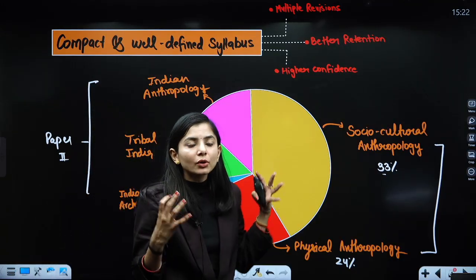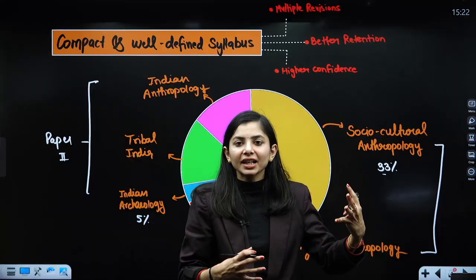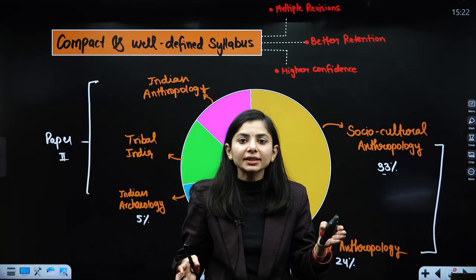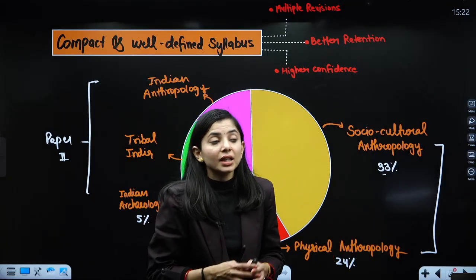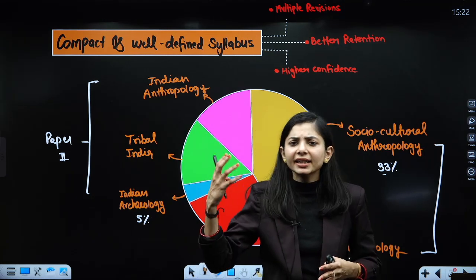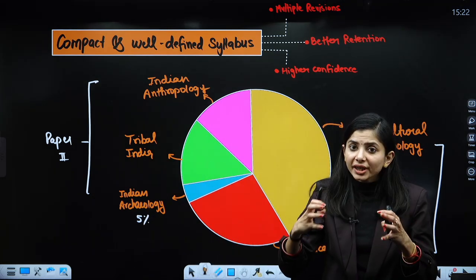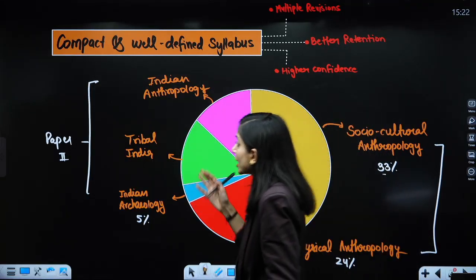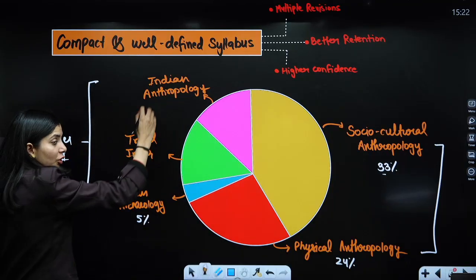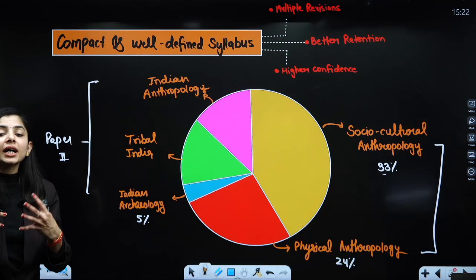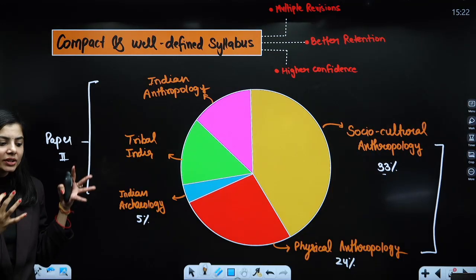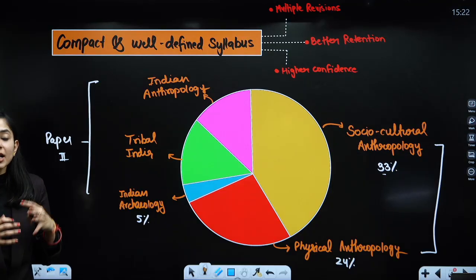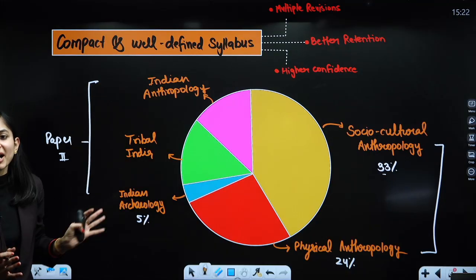Here you are not going to dive into how the tribes are living; it is related to the aspects of society which affect the tribes, for example developmental projects, how you are intruding into their areas, and how development affects them. Then there is Indian anthropology, related to the cultural aspect, like how Indian villages and Indian culture are being impacted. It is basically talking about Indian parts only.